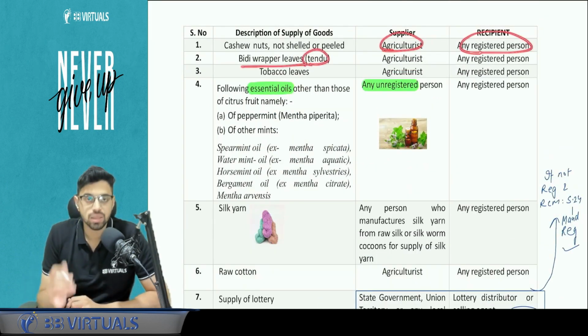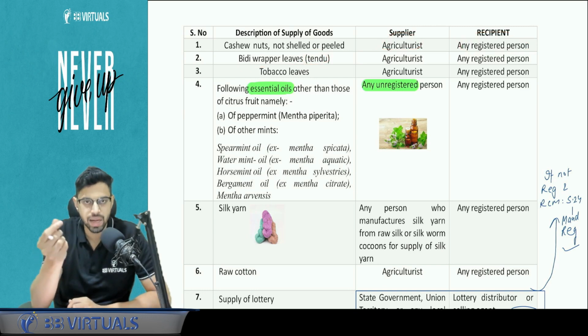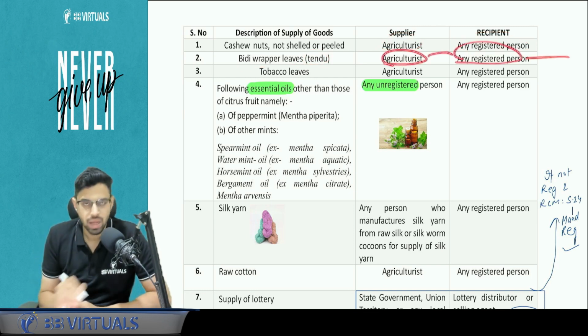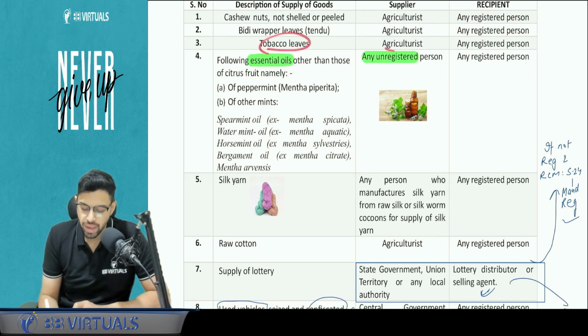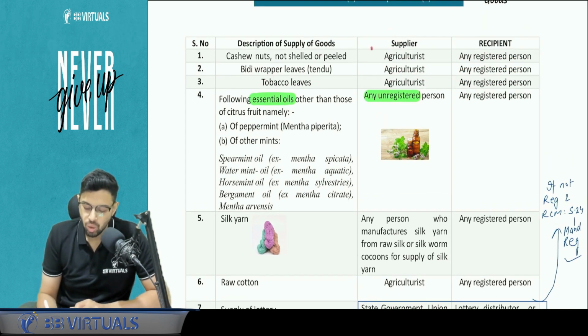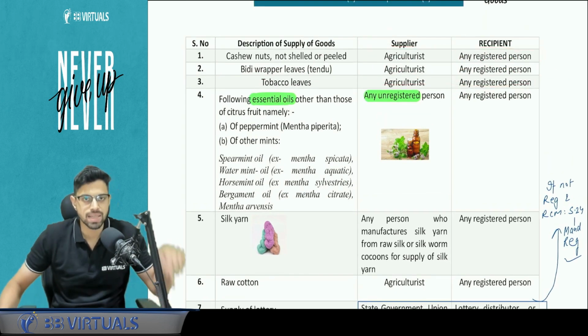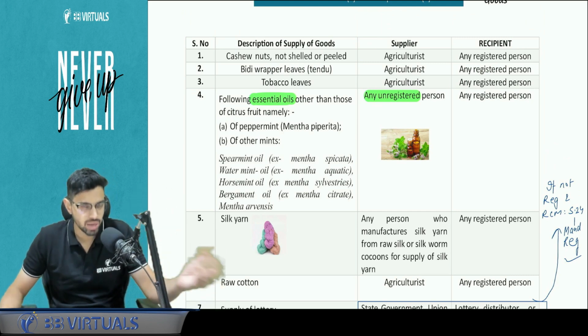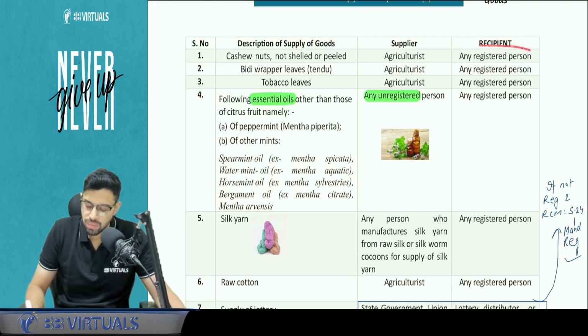So here the supplier is an agriculturist, recipient is a registered person. Tendu, that is known as the BD wrapper leaves, the BD like a cigarette. So wrapper leaves, if supplied by an agriculturist to a registered person, are under RCM. Tobacco leaves, same, agriculturist to a registered person. In all three, this is absolutely the same. Supplier is an agriculturist, so not very involved in GST. Let's give him some benefit. And if the recipient is a registered person, they are going to pay tax under RCM.